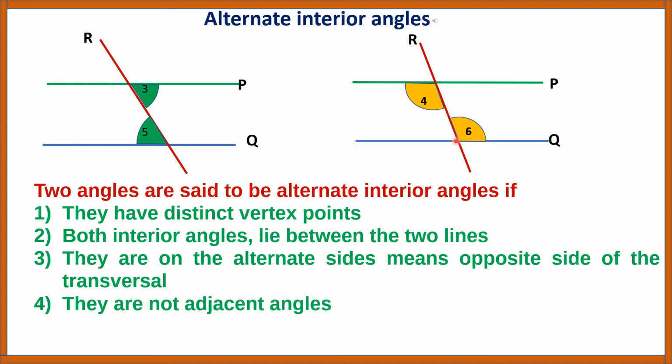When two parallel lines are cut by a transversal, each pair of alternate interior angles are equal in measure. Here, angles 3 and 5 are equal and angles 4 and 6 are also equal in measure. Suppose angle 3 is 120 degrees, then angle 5 is also 120 degrees.